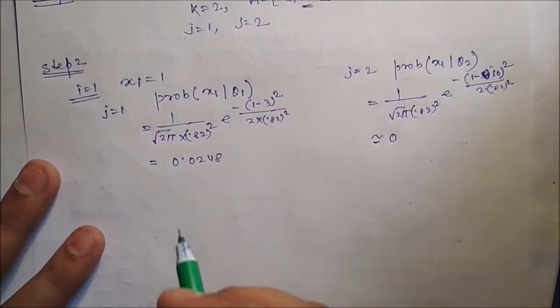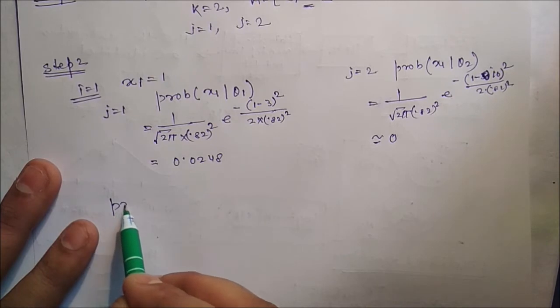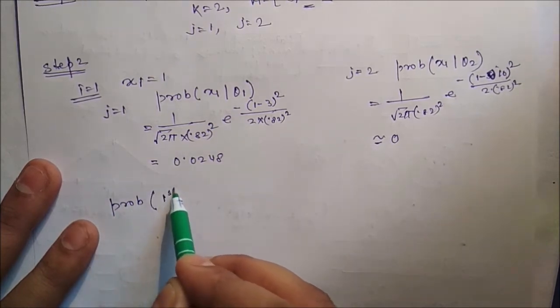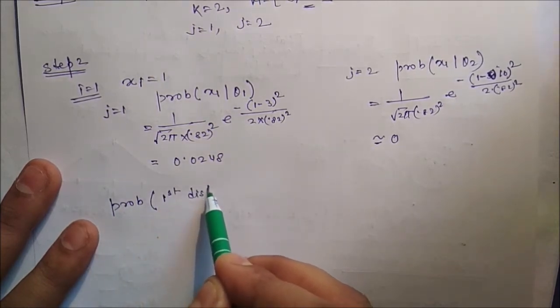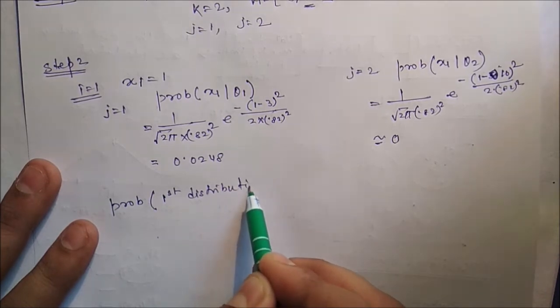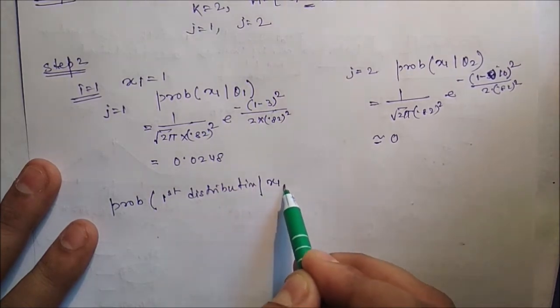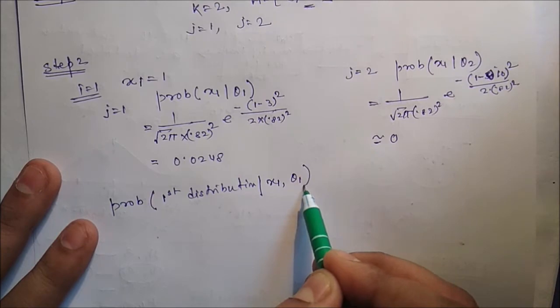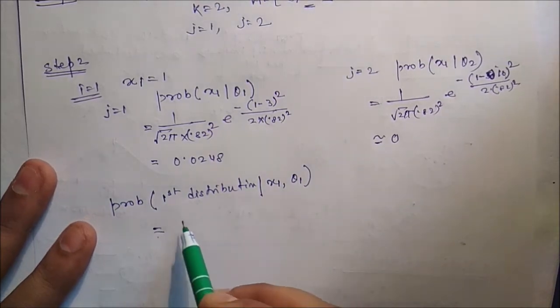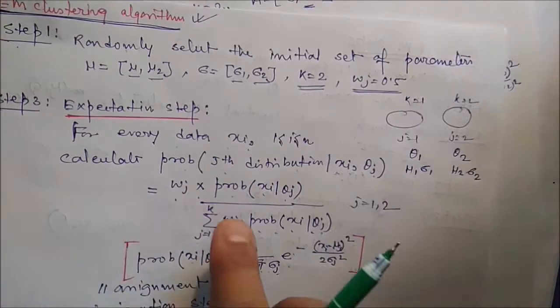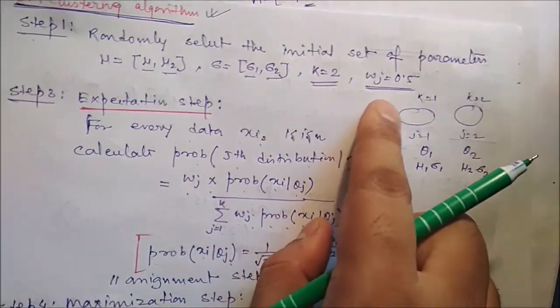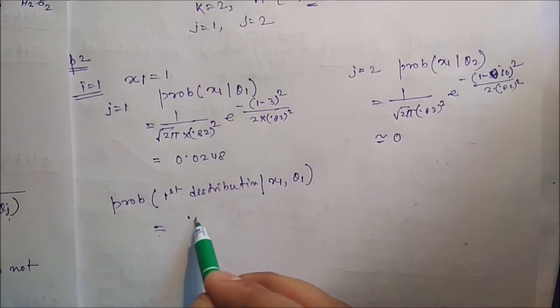Okay, so probability of the first distribution for the first data for theta 1 is nothing but, you can see the formula, wj we have selected is 0.5, so 0.5 into the probability.